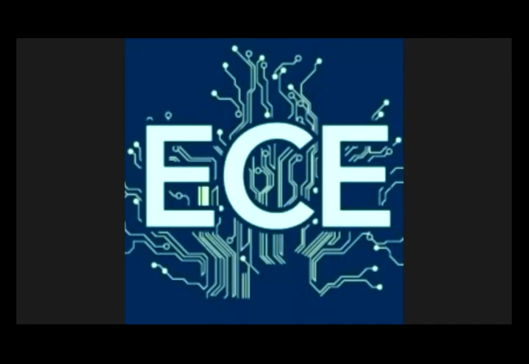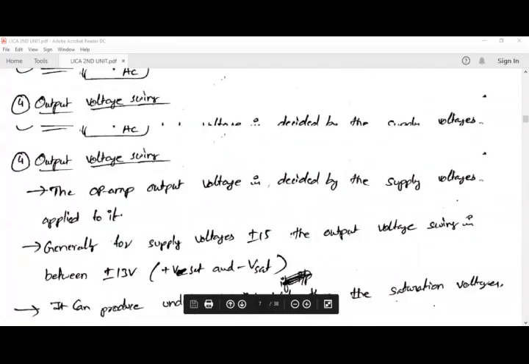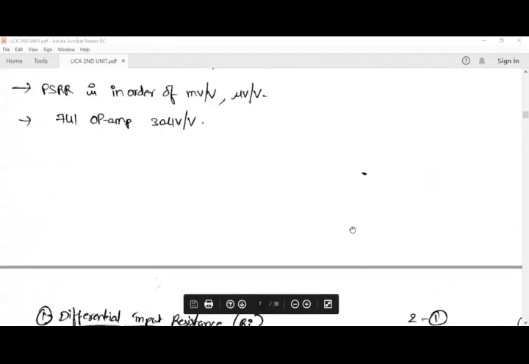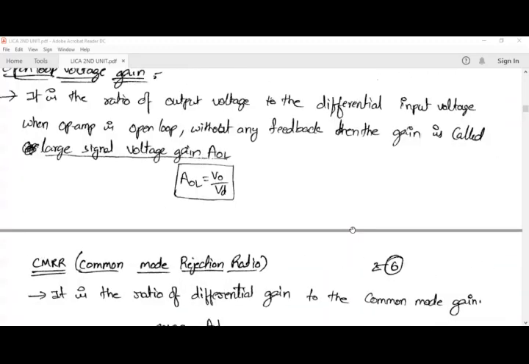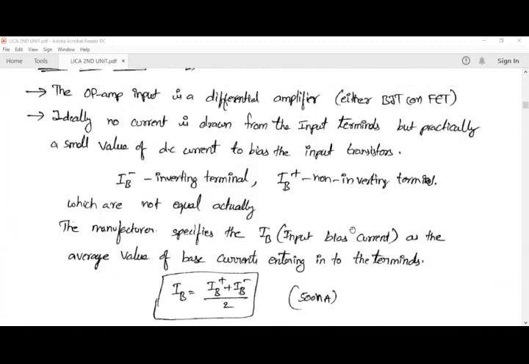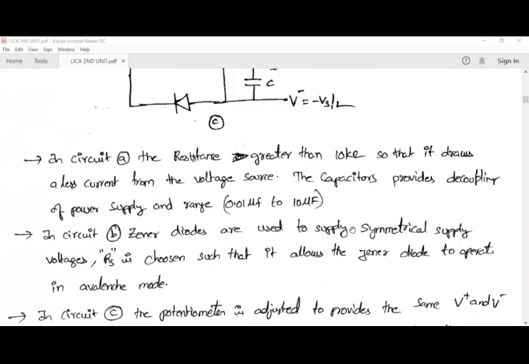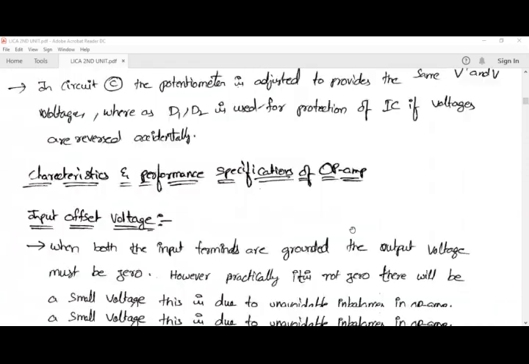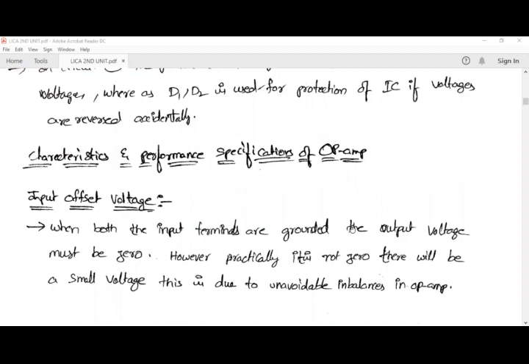Hello students, good morning. In the last class we have discussed about the characteristics of op-amp, and today we are going to discuss about the characteristics and specifications of op-amp.